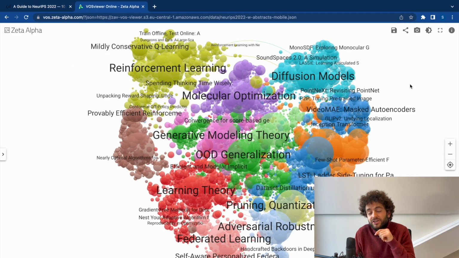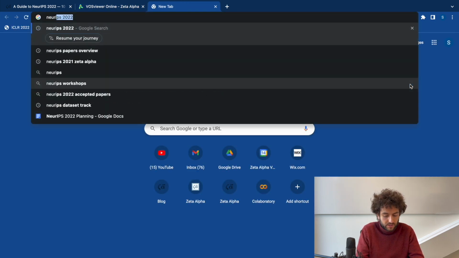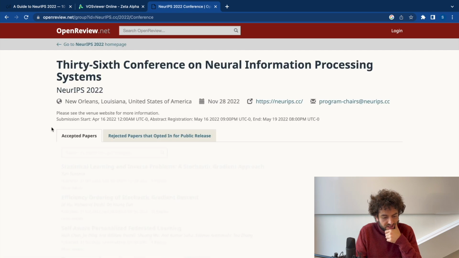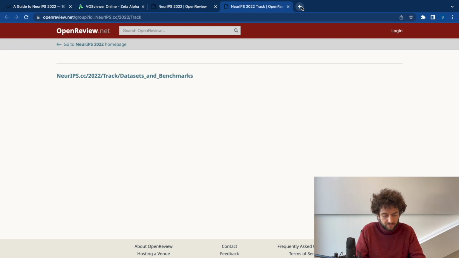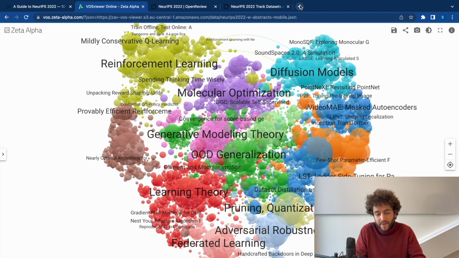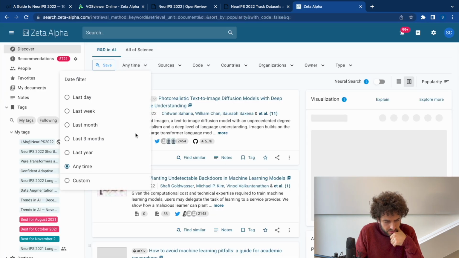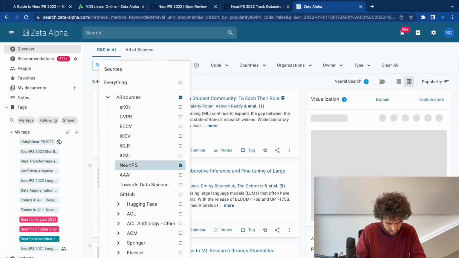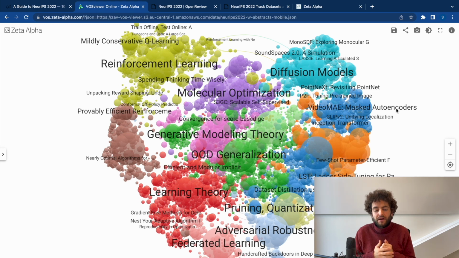What you see here is actually not only all the main conference papers, but also the workshops and the dataset track. If you go to NeurIPS Open Reviews, you're going to see that not only the main conference, but also workshops and the track, which is basically the dataset track. So this includes all of the papers, which is almost 3,500 papers. What you see here is a semantic map of these almost 3,500 papers.